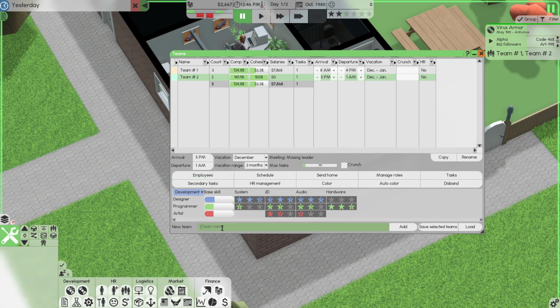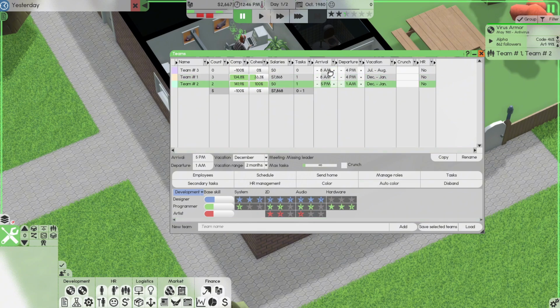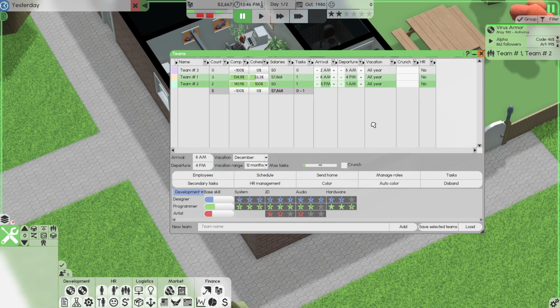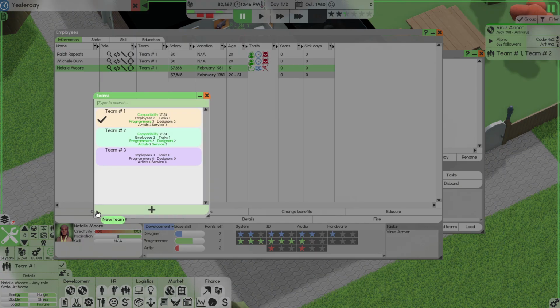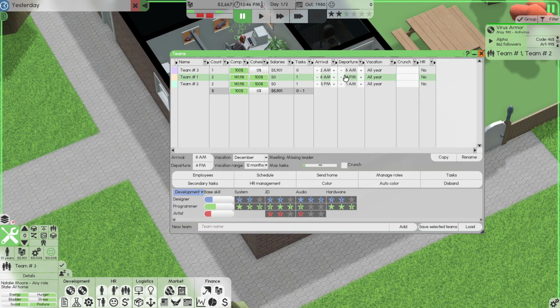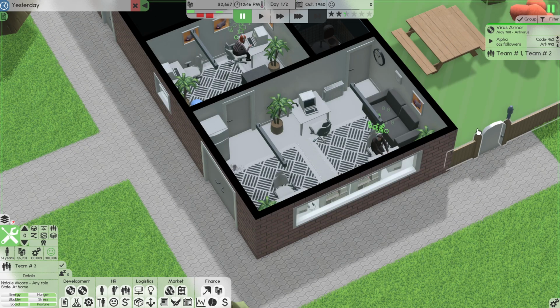Let's create a new team. This is going to be team number 3. This will be the graveyard shift. And for team number 3, they only have a 6-hour shift for now. They can take vacation year round if they choose to. So Natalie, you're going to get changed to the graveyard shift. And there you go. We're going to pay $5,900 out in salary for her.